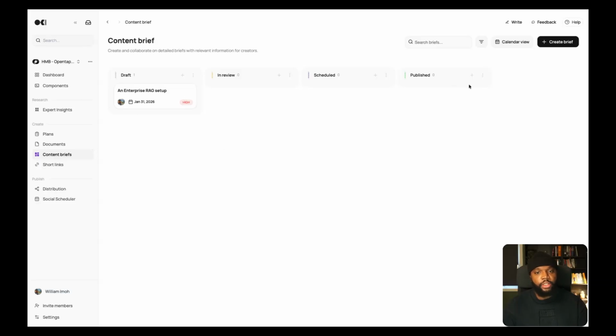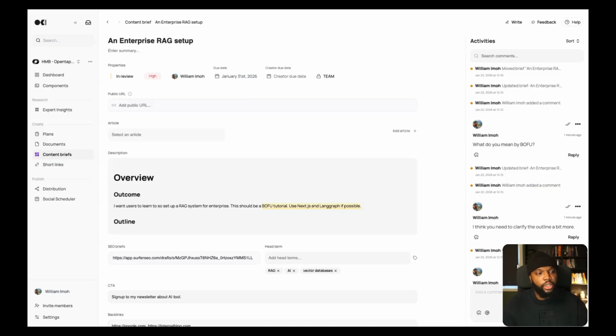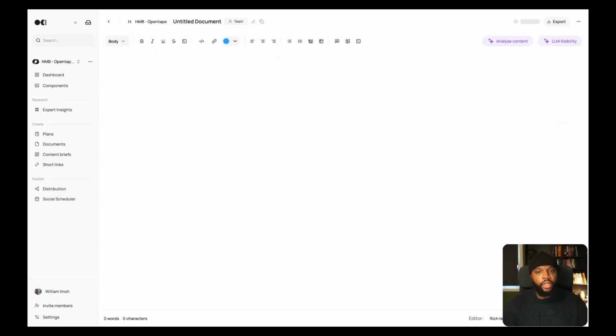Once I'm ready to start this, remember, you can also manage the briefs here. So this is in draft. You can manage the workflow by moving this to in review or moving this across the board. But I'd move this to in creation. So ideally, I would have another stage for in creation. A good thing about Boki is you can create the article directly from the brief. So you don't have to go create a Google Doc or create a Dropbox Paper to get started with this. So I just get started with my article, an enterprise RAG setup.